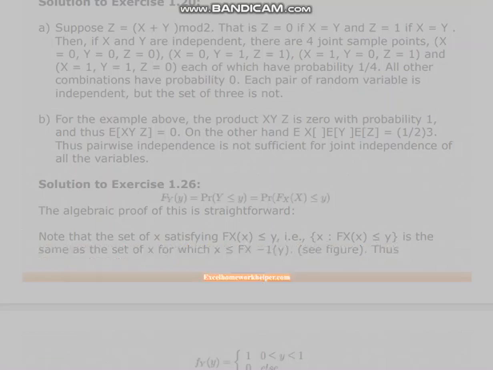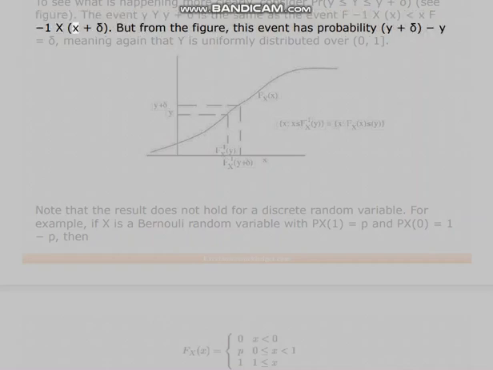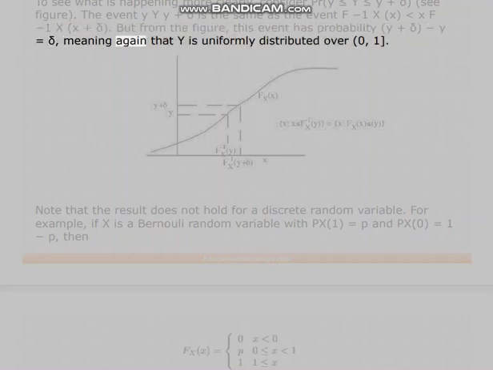To see what is happening more clearly, consider P(y <= Y <= y plus delta), see figure. The event Y between y and y plus delta is the same as the event X between F^-1(y) and F^-1(y plus delta). But from the figure, this event has probability y plus delta minus y equals delta, meaning again that Y is uniformly distributed over (0, 1).